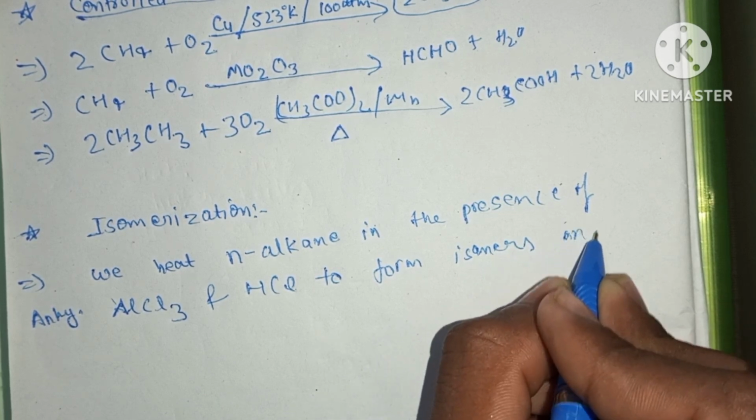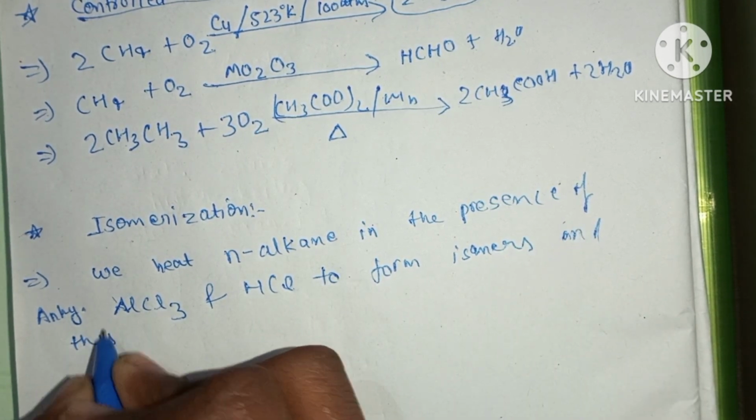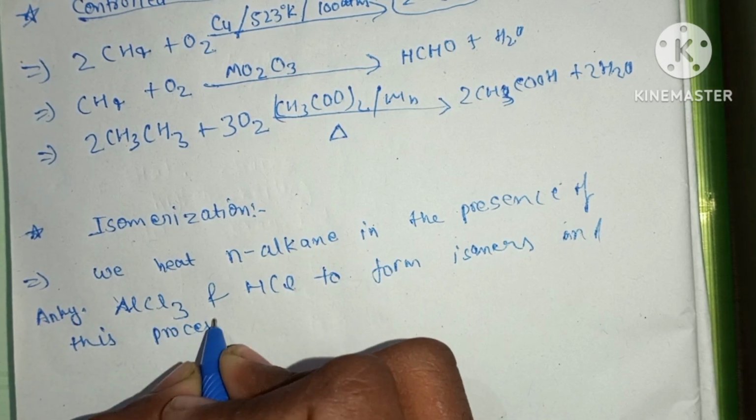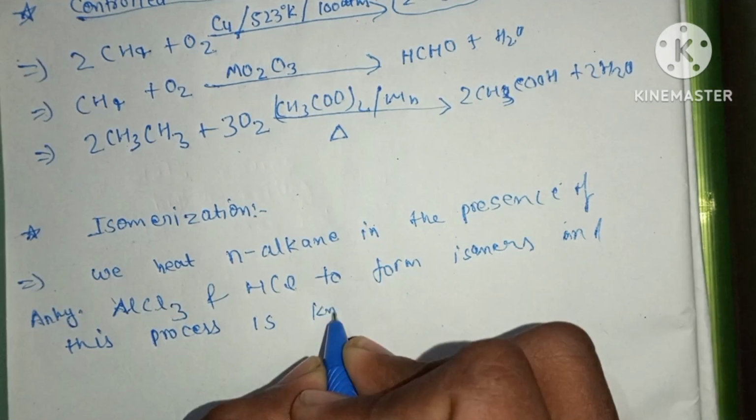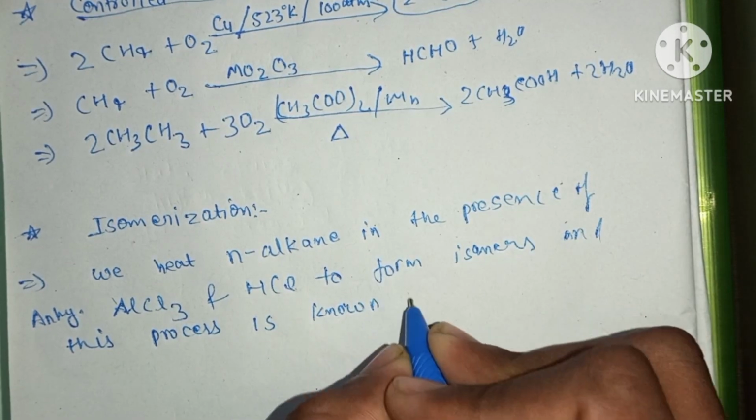And this process is known as isomerization.